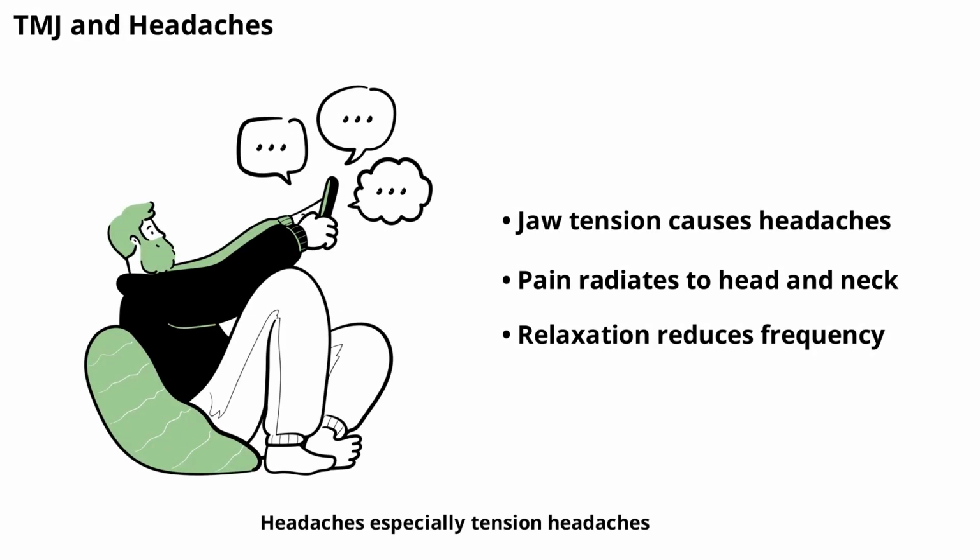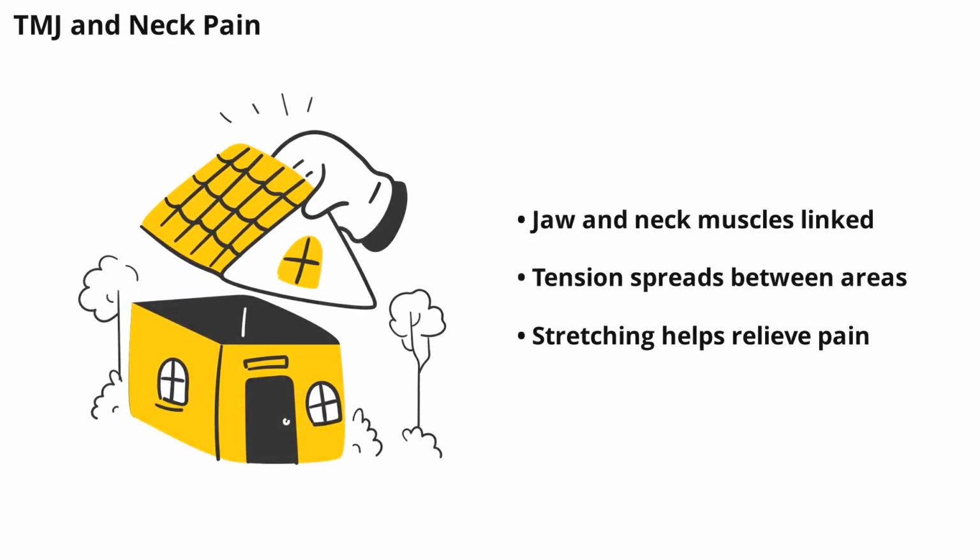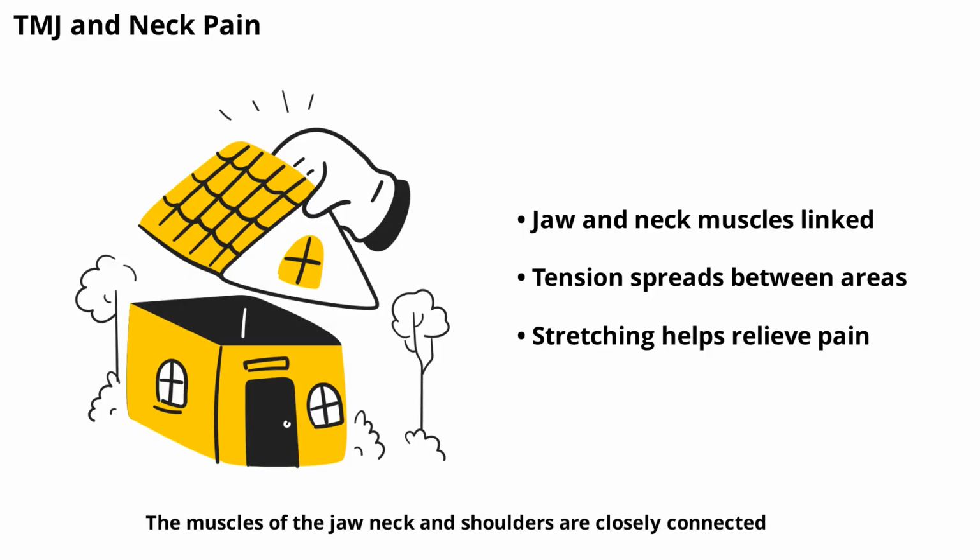Headaches, especially tension headaches, are a common symptom and trigger for TMJ disorder. Jaw muscle tension can radiate to the temples, forehead, or neck, leading to persistent headaches. Managing jaw tension can help reduce headache frequency and severity. The muscles of the jaw, neck, and shoulders are closely connected.